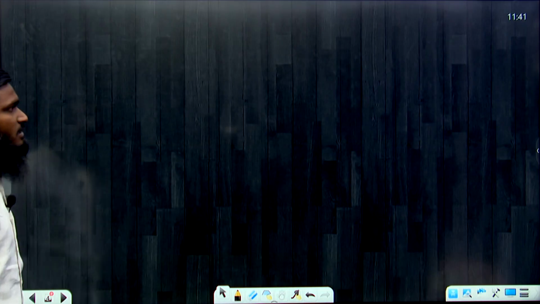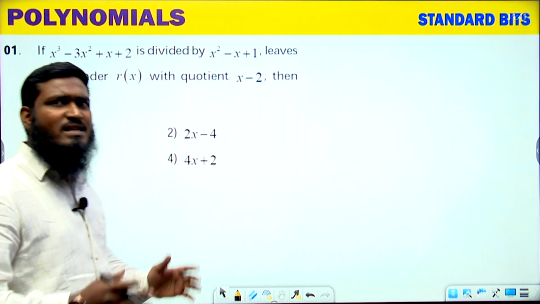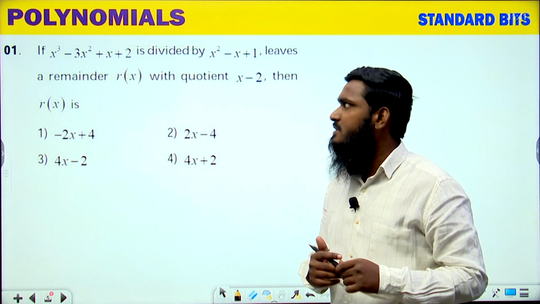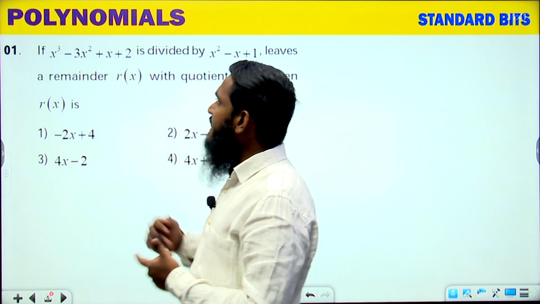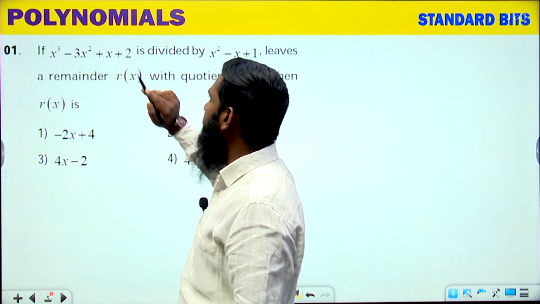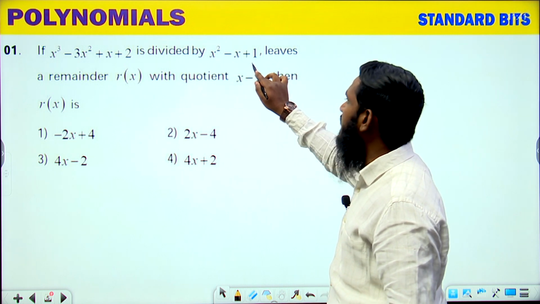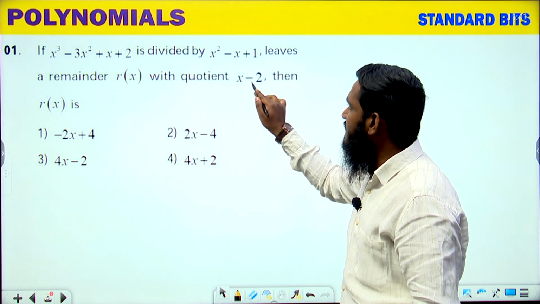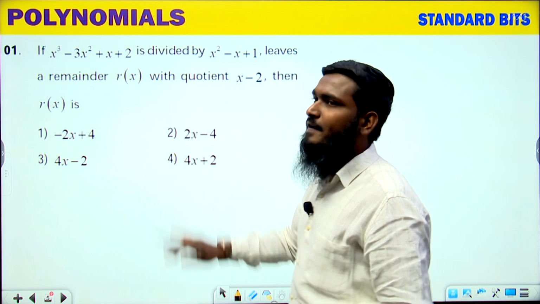Now, let us start the standard bits, the gunshot bits, for the topic polynomials. Let us see this. If x cube minus 3x square plus x plus 2 is divided by x square minus x plus 1 and leaves a remainder r of x with the quotient x minus 2, then r of x is equal to.